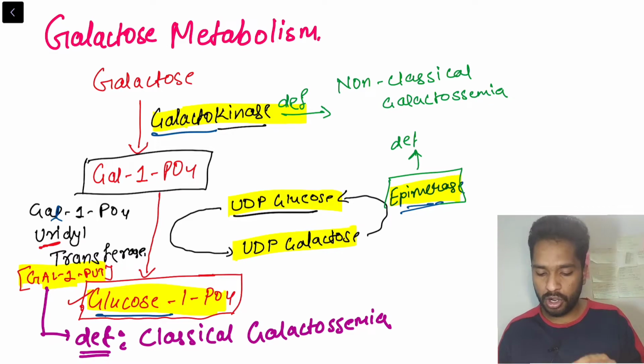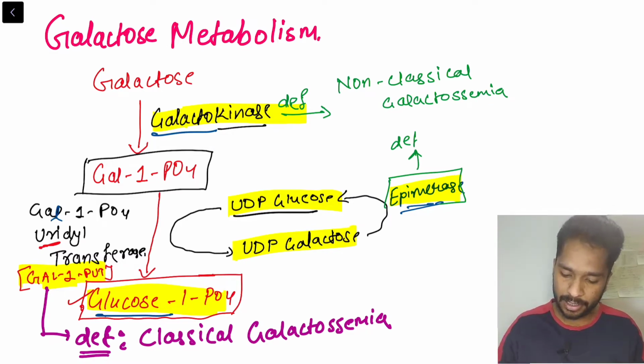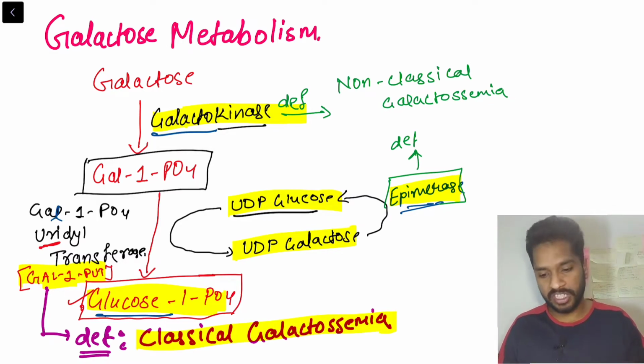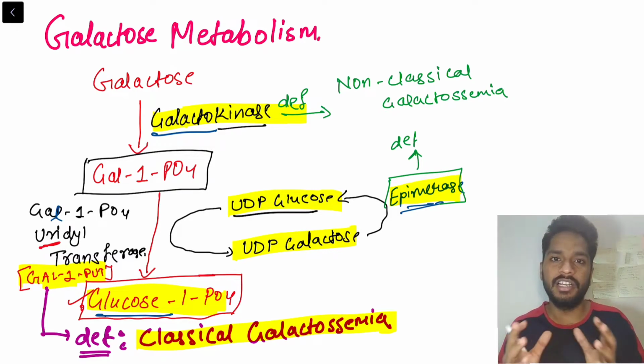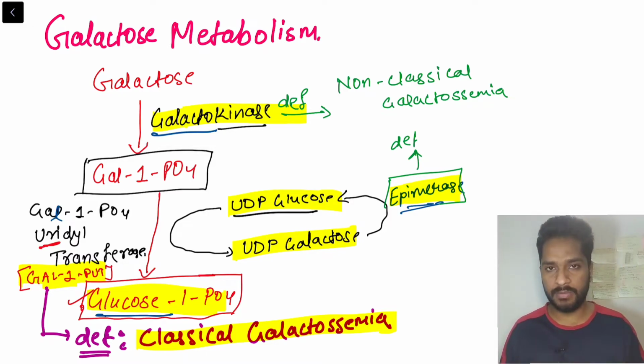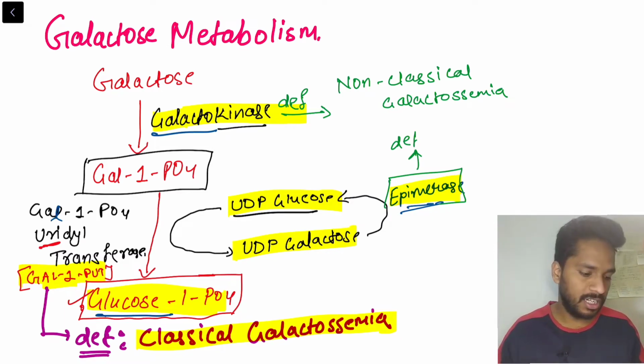Now we are going to talk about classical galactosemia in depth, because mostly the questions have been asked on classical galactosemia in a case-based format. The clinical cases that come these days come from classical galactosemia. When we study it, we will understand how the questions are asked and how we have to reach the diagnosis. We know the deficiency in classical galactosemia. Now let's talk about what it actually is.